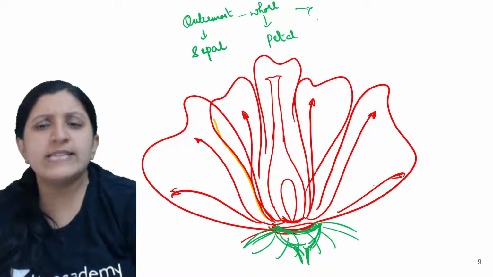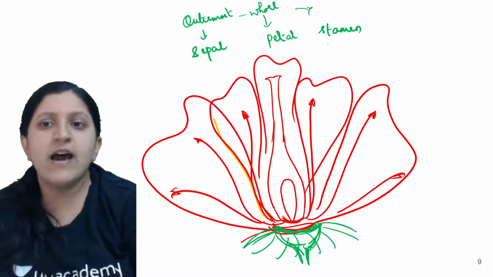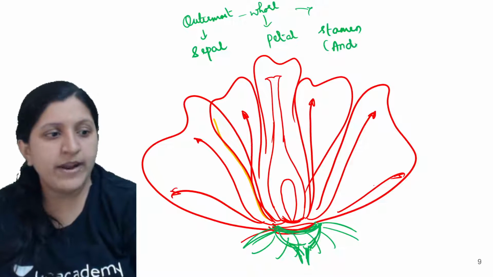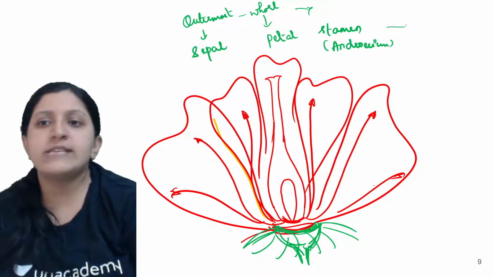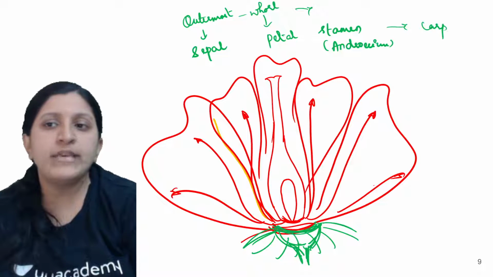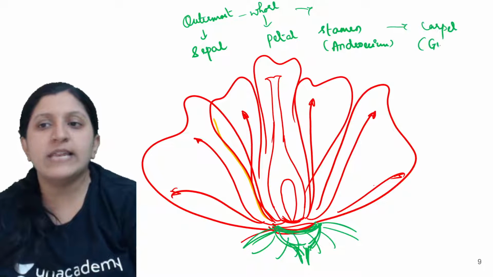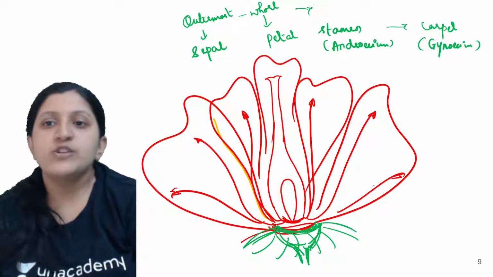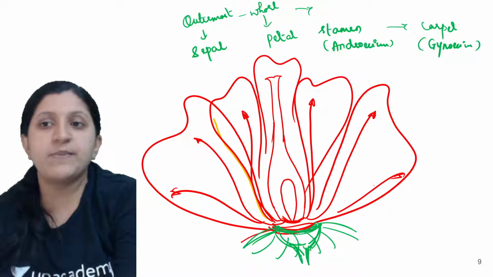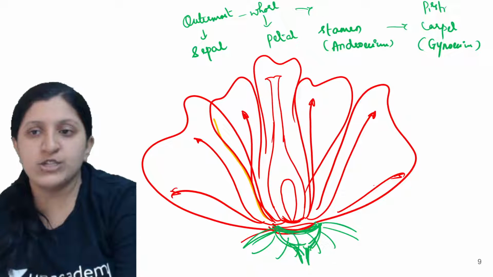Then you can see there is a stamen, which is basically an androecium. And other than that, you can see there is a carpel or the pistil. So the carpel or pistil is basically a gynoecium. In that case, I'll just write this: stamen, carpel. This can also be called a pistil too.